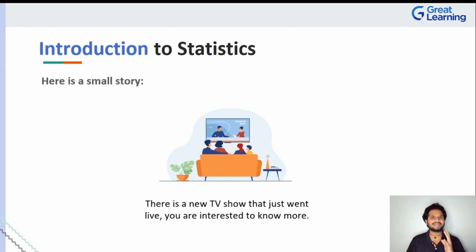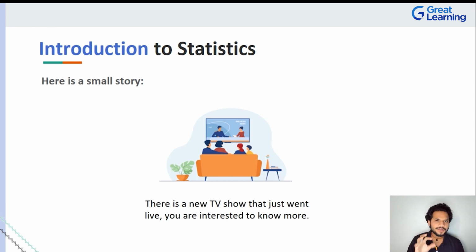The first story, right? Let's just consider a small story right now. There is a new TV show which is trending, maybe on Amazon Prime, maybe on Netflix. Of course, if something is trending and it is super popular, you already know for a fact that the social media platforms are going to blow up. The first is Twitter, the next is probably Facebook, and then everyone on Instagram is going to start talking about it. People in WhatsApp groups are going to start saying, hey, this is a brand new TV show that came out. I liked this about it. I did not like it. Some say it's just hype. It's nothing great, right? So there are so many mixed opinions that you might get whenever there's something new, something